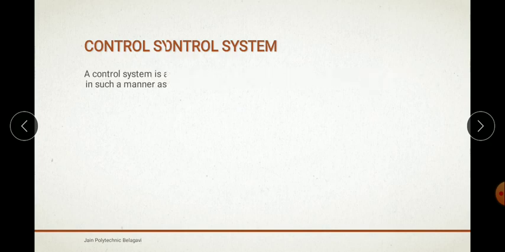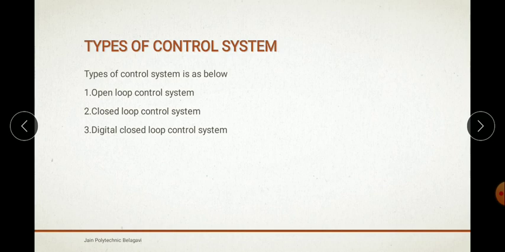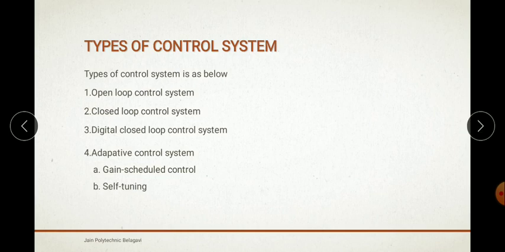Next, the types of control systems. There are different types of control systems. First is the open loop control system, second is the closed loop control system, then the digital closed loop control system, then the adaptive control system. In the adaptive we have the gain scheduled control, then self tuning, then the model reference adaptive systems. In this session we are going to study the open loop control system and the closed loop control system.